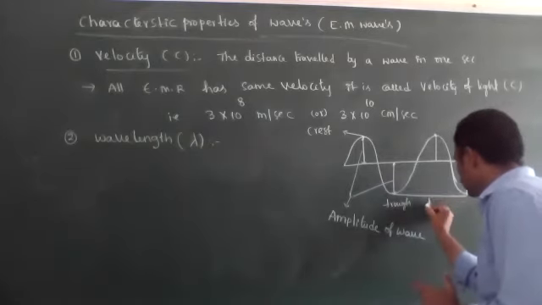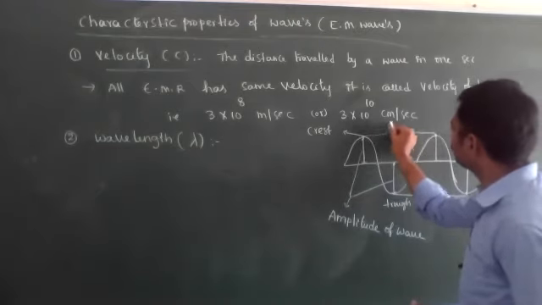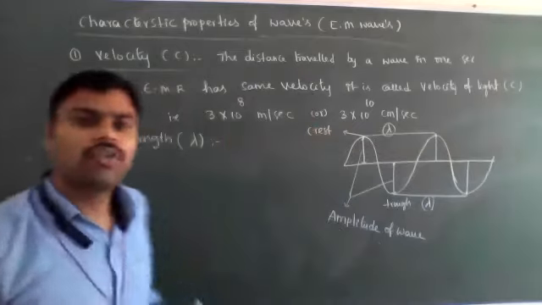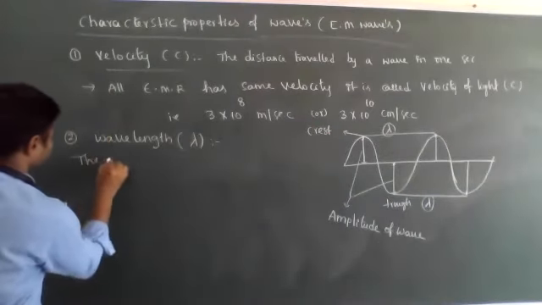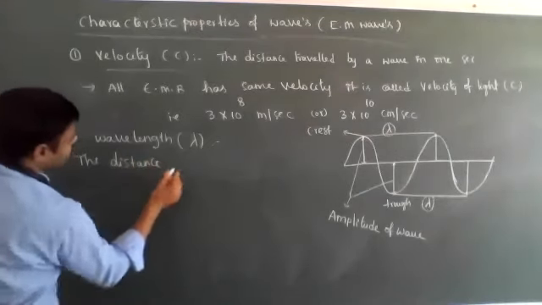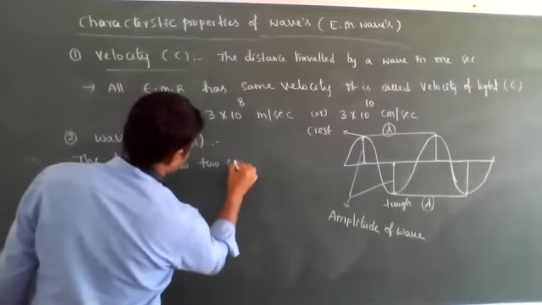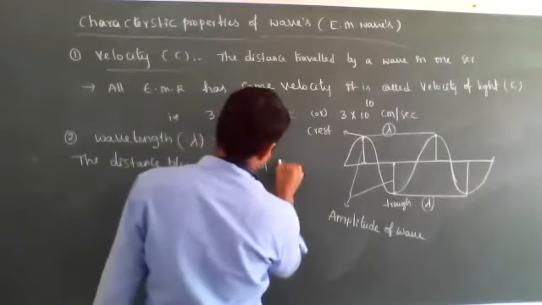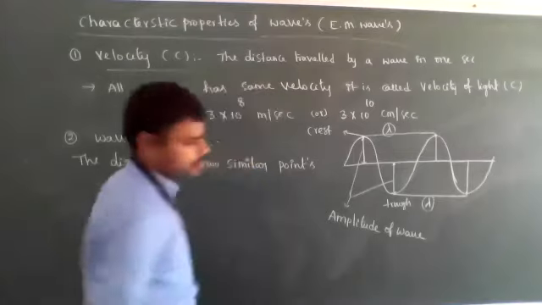This distance is called wavelength, lambda. So the definition of wavelength is the distance between two similar points.